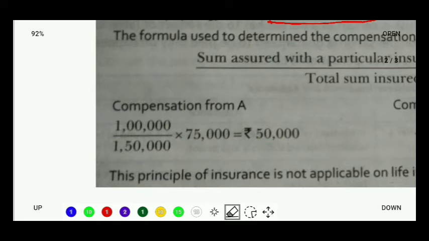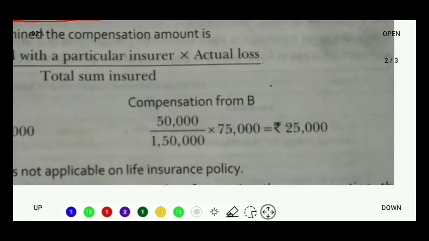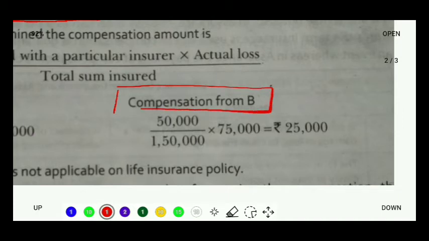If we are calculating for company A, then the specific amount of insurance from company A will be put in the numerator. The total insurance amount will be put in the denominator, and it will be multiplied by the amount of loss. So this is how we calculate it for company A. Now we also need to calculate it for company B. Let's have a look at company B. Compensation from B. So when we are calculating compensation from B, what are we going to put in the numerator?